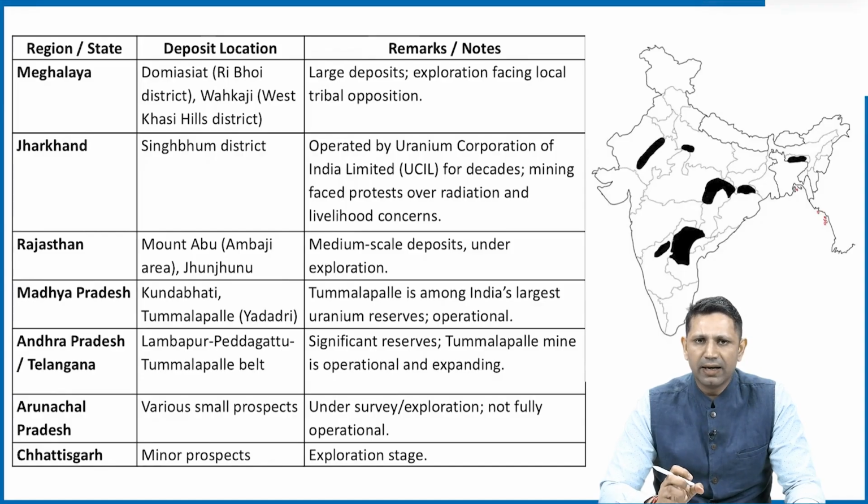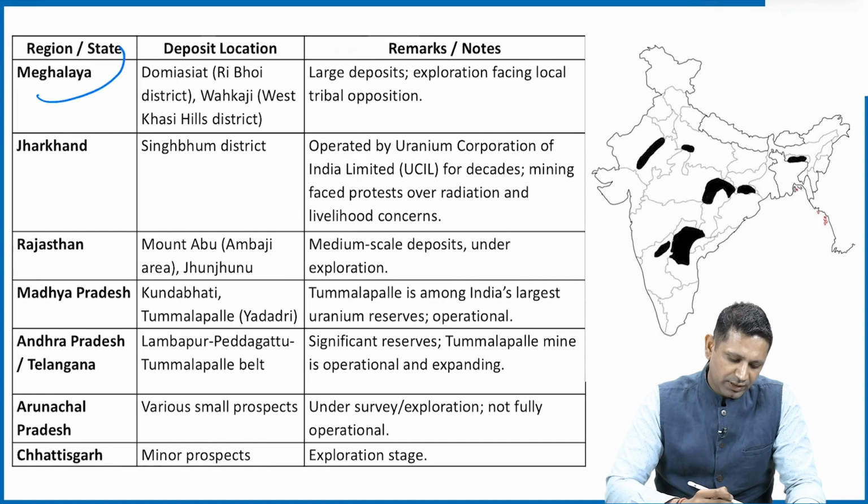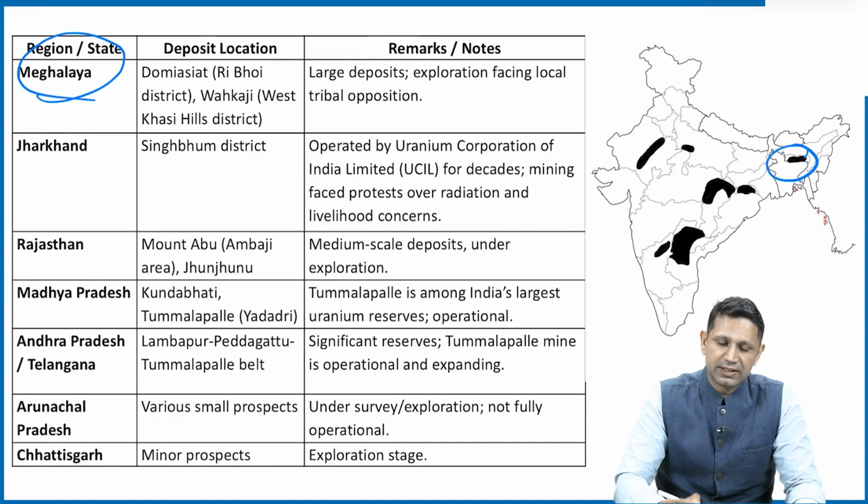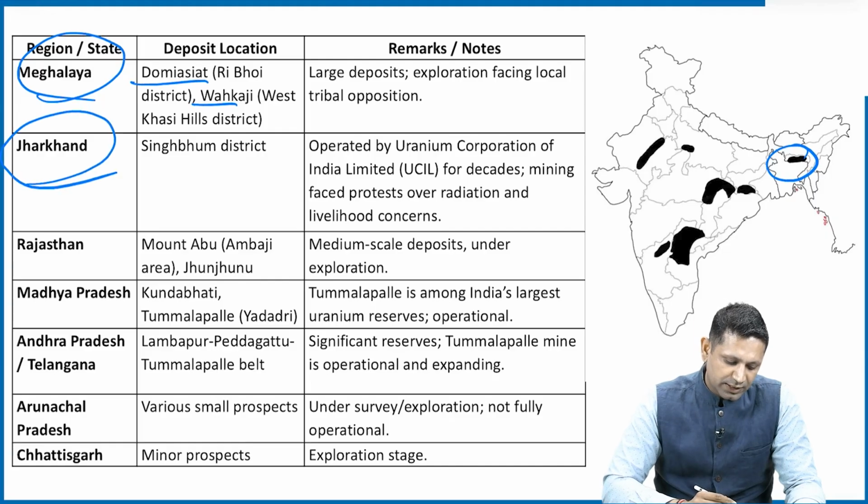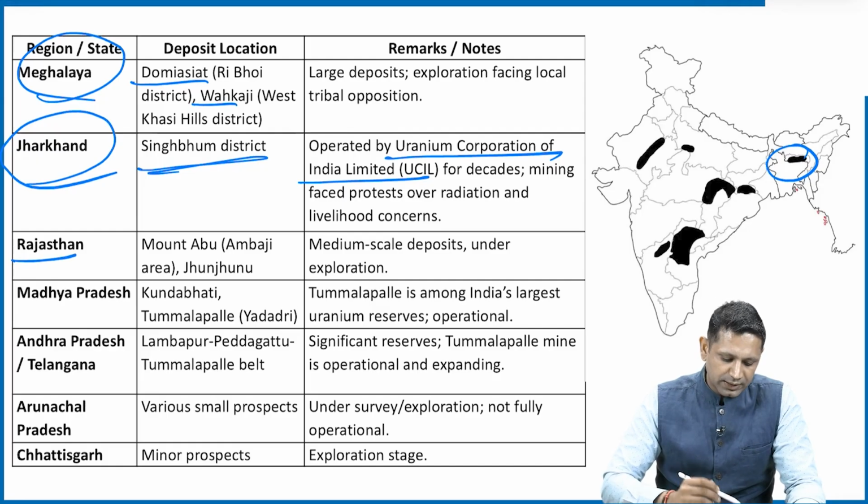Now, if we see in India, the uranium is found particularly in these regions. The first region is Meghalaya, where the Domiasat and Wakji areas are there. Then Jharkhand, where we are mining it, the Jadugoda mines are there in Jharkhand. It is in the Singhbhum region and it is operated by Uranium Corporation of India Limited. Other areas include Rajasthan in the Mount Abu region.